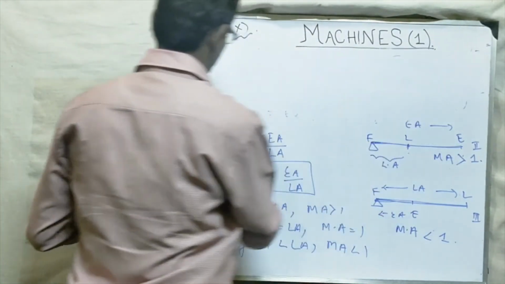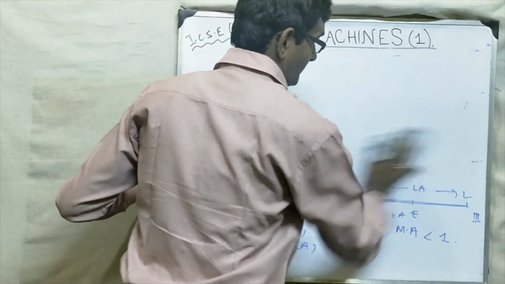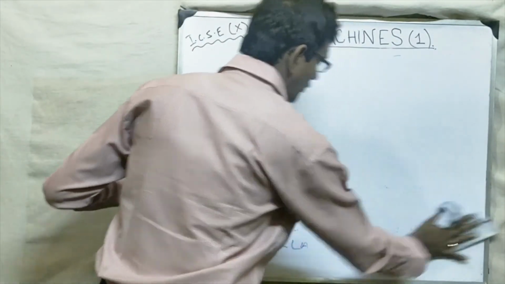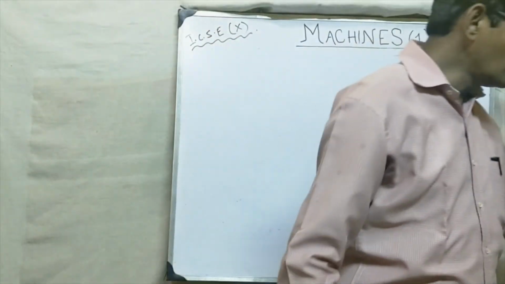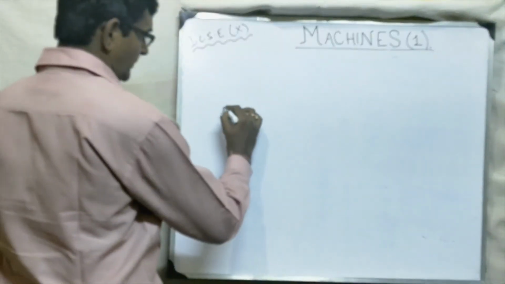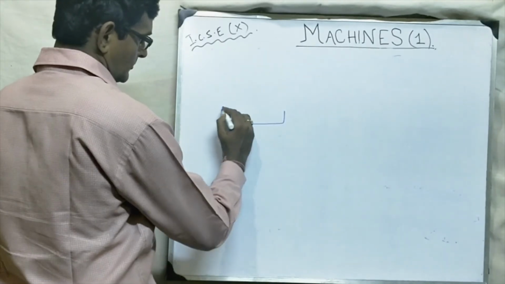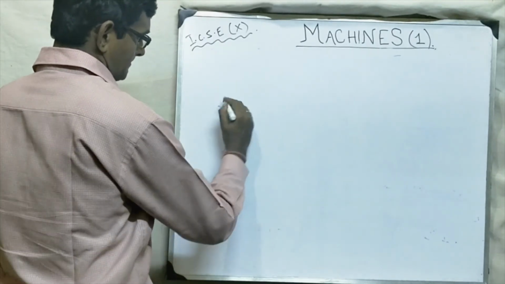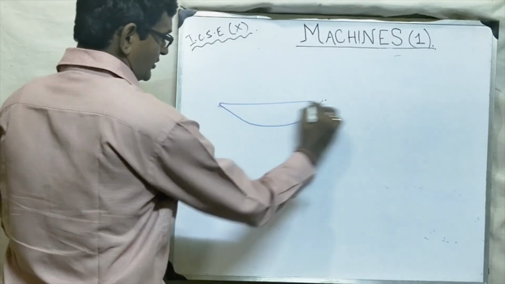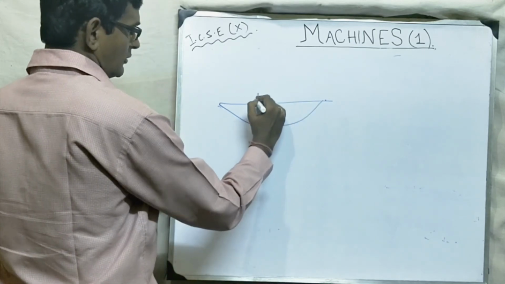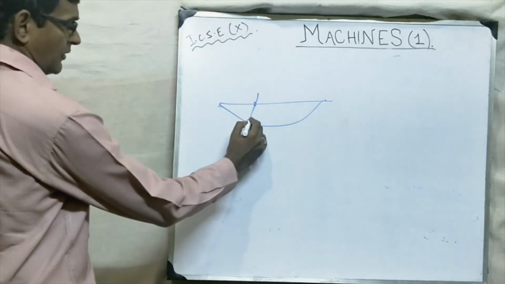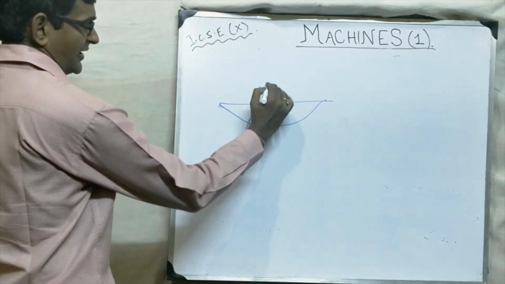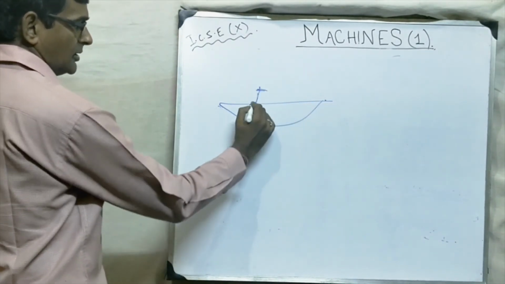Now there are two types of oars. In one type, the big oar, what happens? Suppose this is a big oar and this is the boat. Here the oar is fixed with the boat. This part is in water, and this part is in the hand of the person.